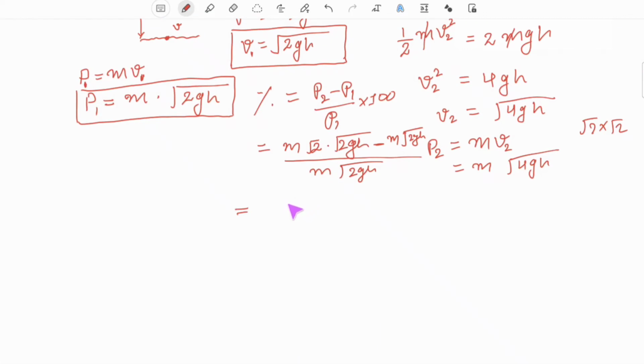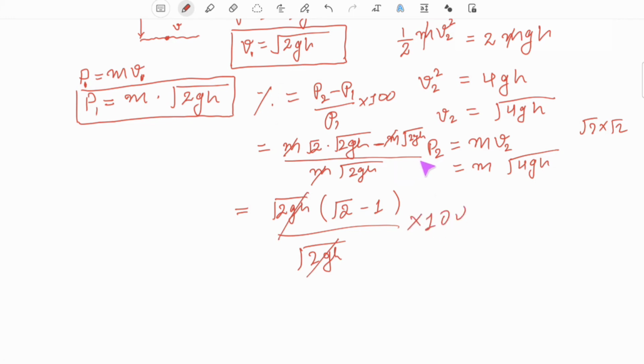P1 is m root 2gh, or m will get cancelled. So m gets cancelled, and from here root 2gh will be in common. So this will become root 2 minus 1 upon root 2gh, which gets cancelled, into 100 also, because the percentage has been asked. So we also have to multiply this by 100.